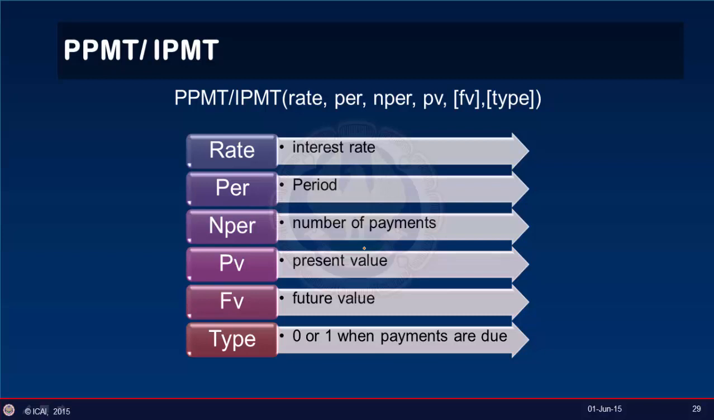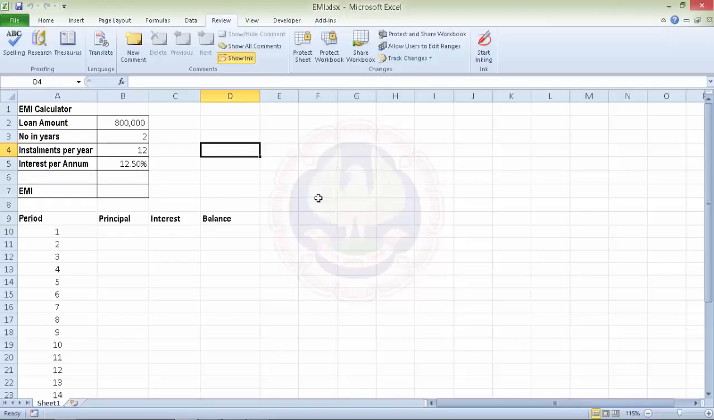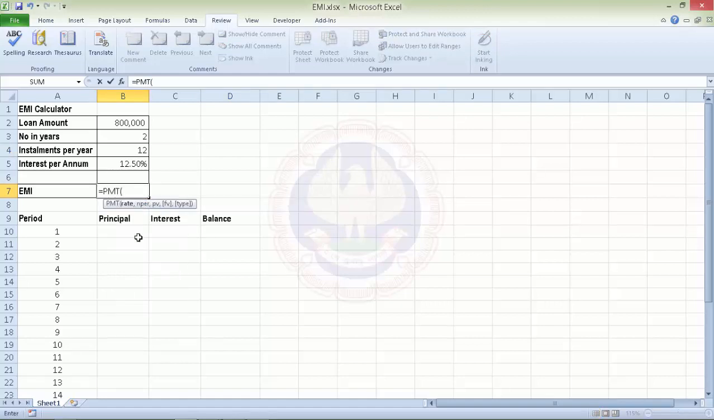Now, to take an example, we'll prepare an amortization statement for a loan of rupees 8 lakh at a rate of interest of 12.5% per annum for a period of 24 months. Now, we wish to calculate the EMI. Okay, now we'll put up a function here for EMI, which we have seen is PMT. PMT is a function which could be used to calculate EMI.